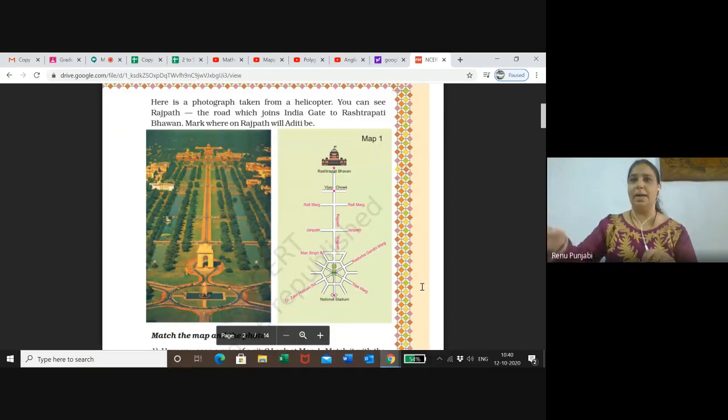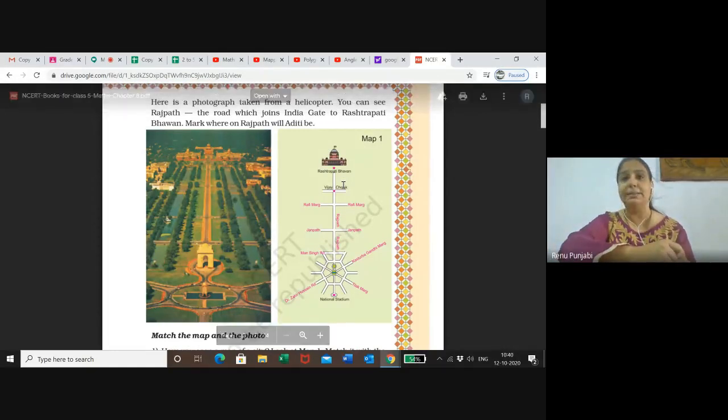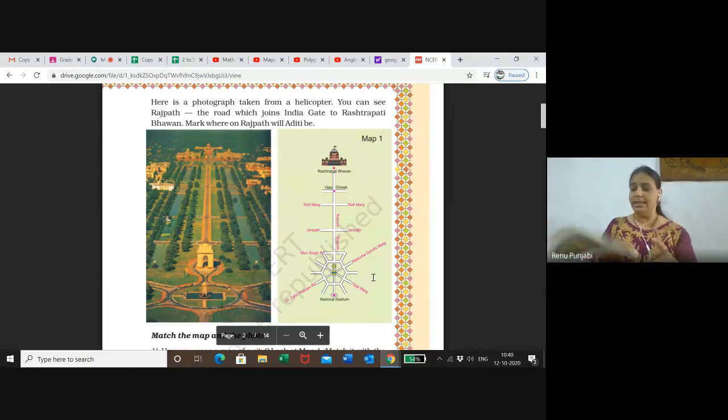So next, map number one, which will be on your next page, page number 113. One map is given, and in that map Rashtrapati Bhavan is also given, right? And roads are also given, and some marks or paths are also marked. We will understand about this also.